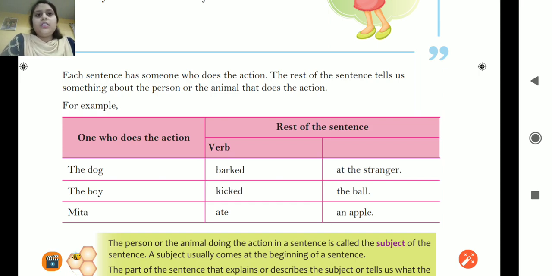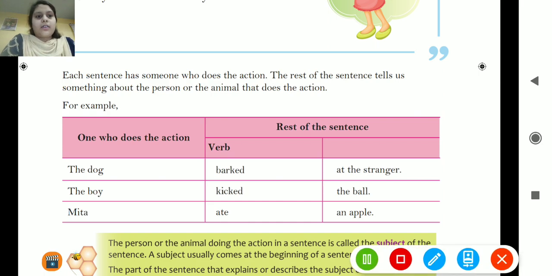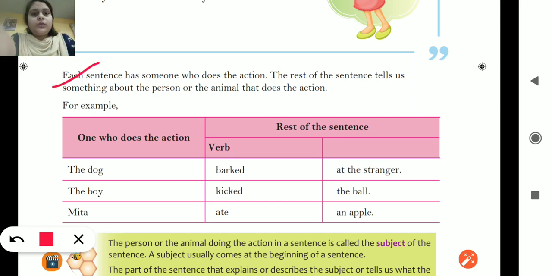So let us begin. Each sentence has someone who does the action. The rest of the sentence tells us something about the person or the animal that does the action. So when one sentence is given to you, it has two parts, the subject and the predicate. Now the question arises, what is subject, what is predicate? So subject is the part of that sentence that tells about someone who does the action, कि action कौन कर रहा है.